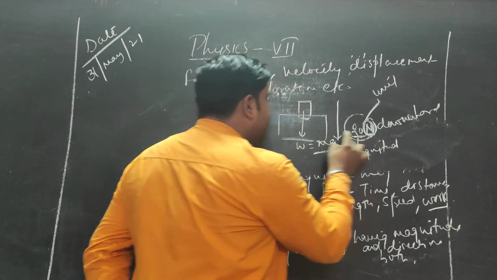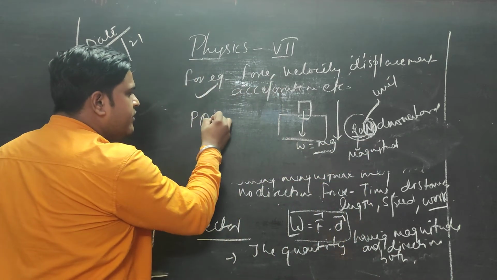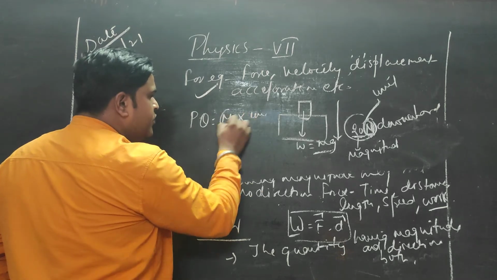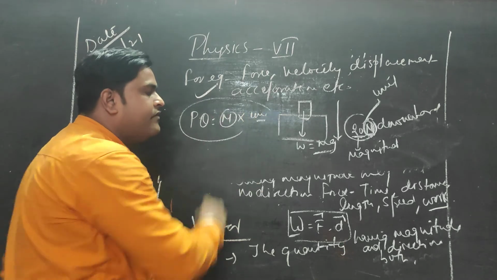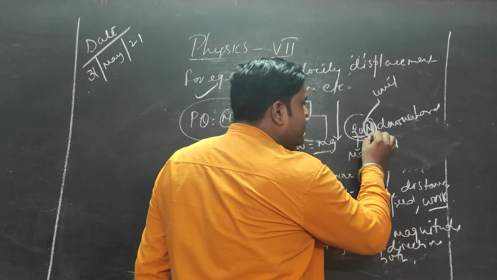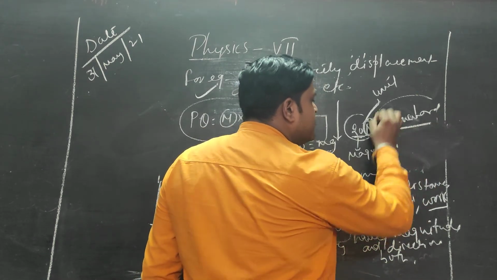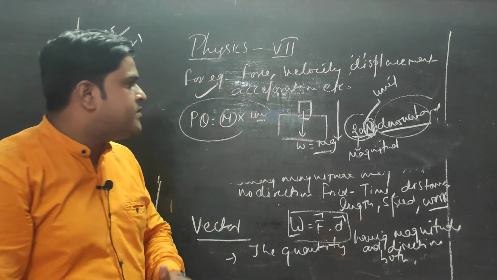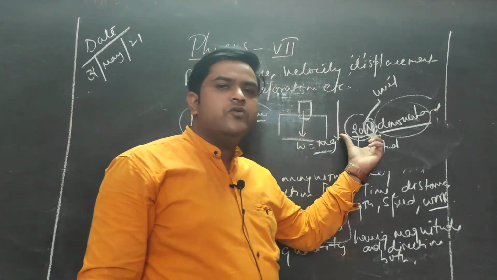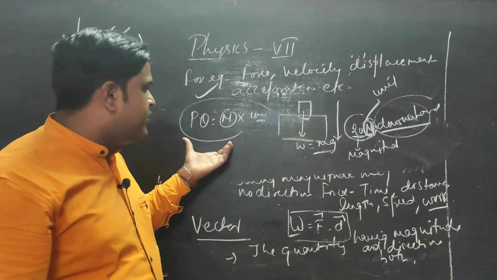In order to define a physical quantity, what do we do? Magnitude into unit. We always define a physical quantity with its respective units also. So Newton is the unit, and downward shows the direction of the force which is acting on this table. So this shows that these are vector quantities.